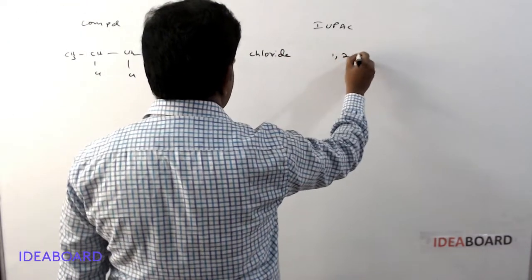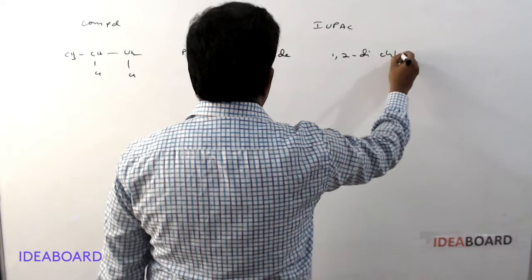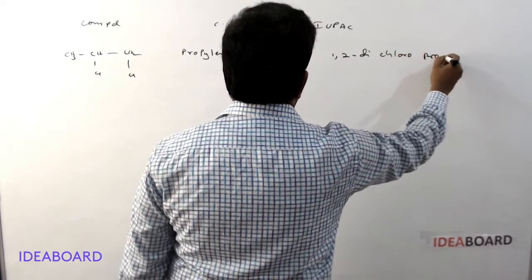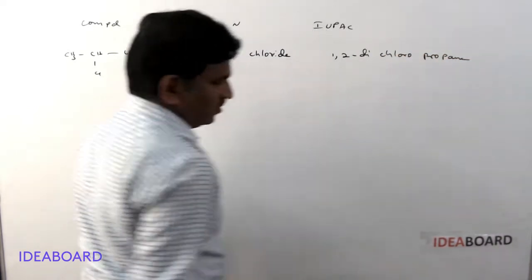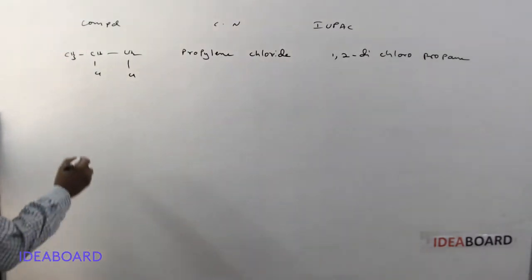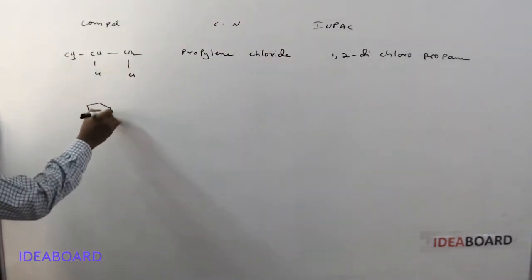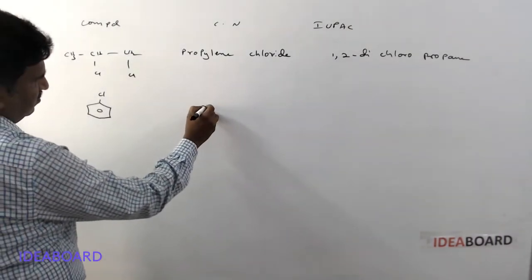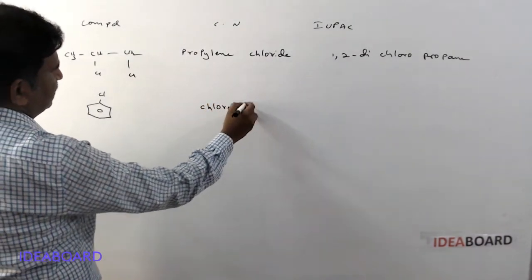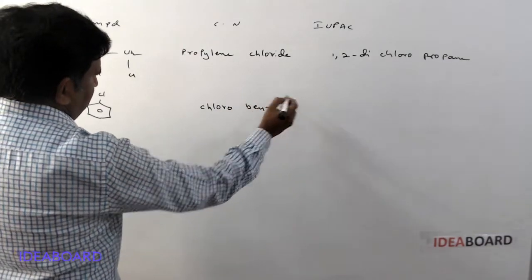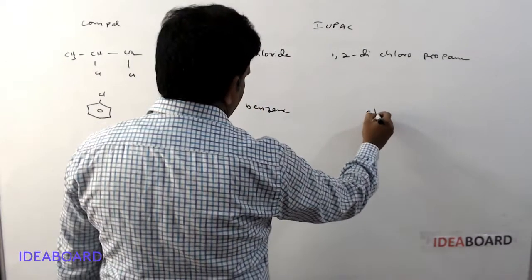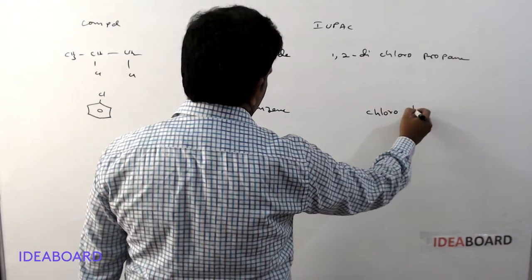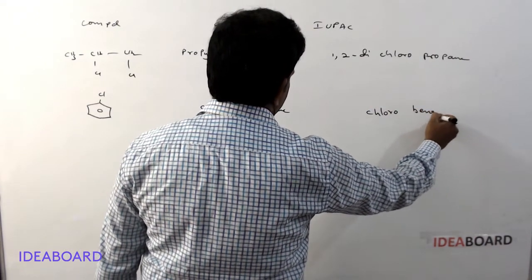IUPAC name is 1,2-dichloropropane. And next, here a benzene ring containing chlorine is called chlorobenzene. Common name and IUPAC name are both the same. It is chlorobenzene.